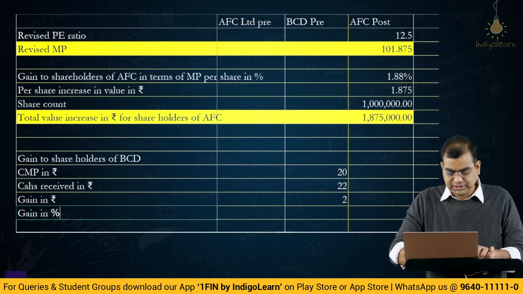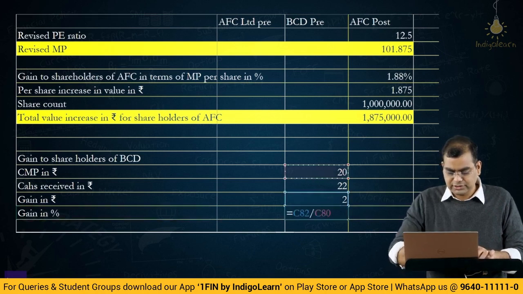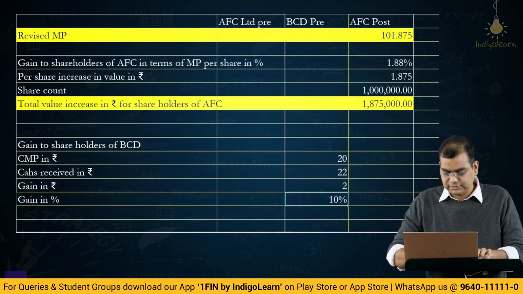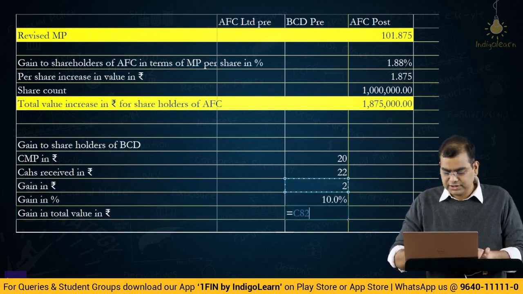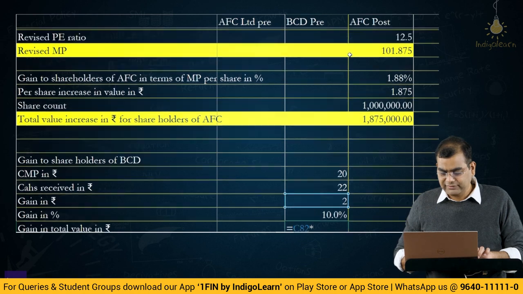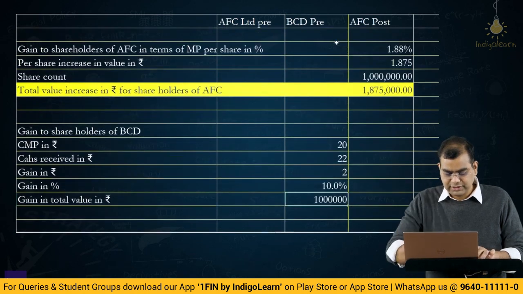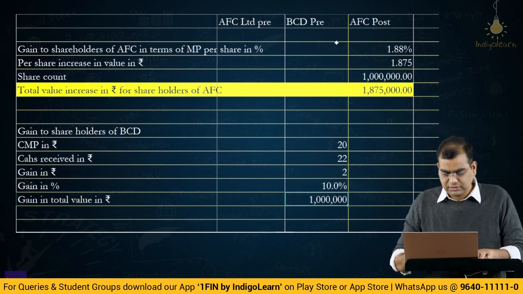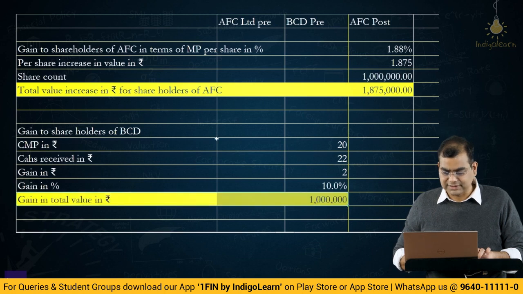Gain in percentage is 2 by 20, which is 10%. Okay. Gain in total value in rupees is this 2 rupees into total number of shares that they have, which is how much? 5 lakhs, which is basically rupees 10 lakhs. Okay. So we have given in all dimensions, whatever they ask, we will give. Beyond that, nothing else is required.